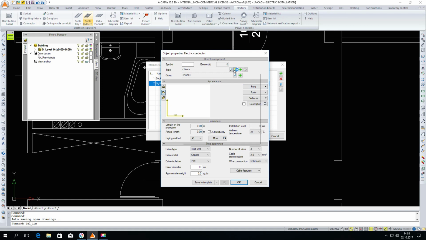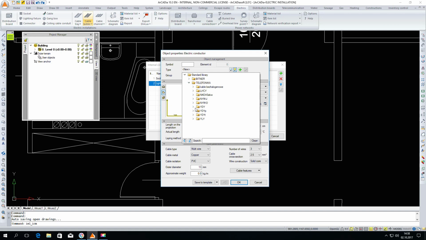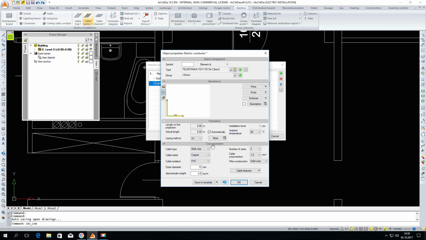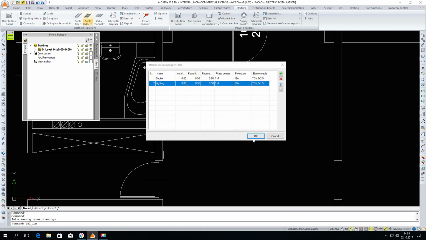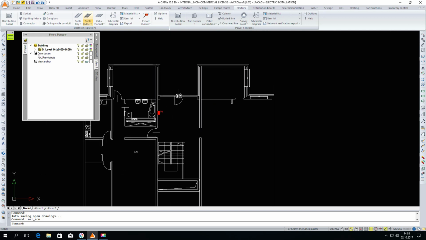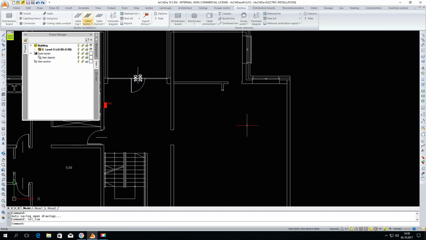For lighting, I will also open the program library and choose a specific cable. As we can see, the parameters have been filled in. I can introduce more elements.